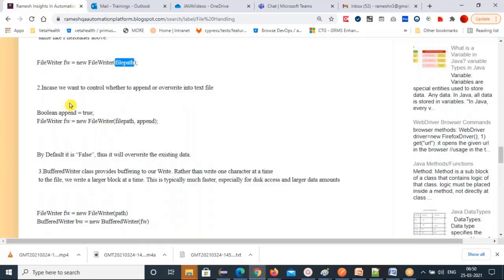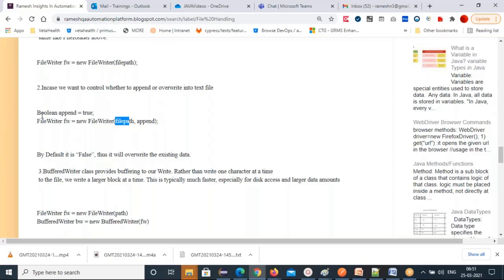And in case we want to control whether to append or overwrite the text file, you are writing data, and you want to overwrite or append. Based on that, it is going to write data to the file. If you put boolean append equal to true for the FileWriter class, it will append data to the file. Overwrite means old data will go away and always new data will be there. That we don't want, right? We want the old data also.